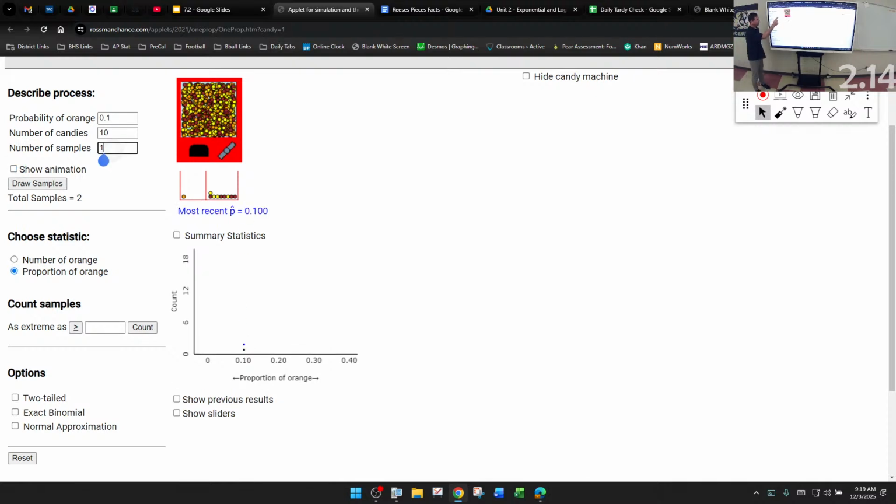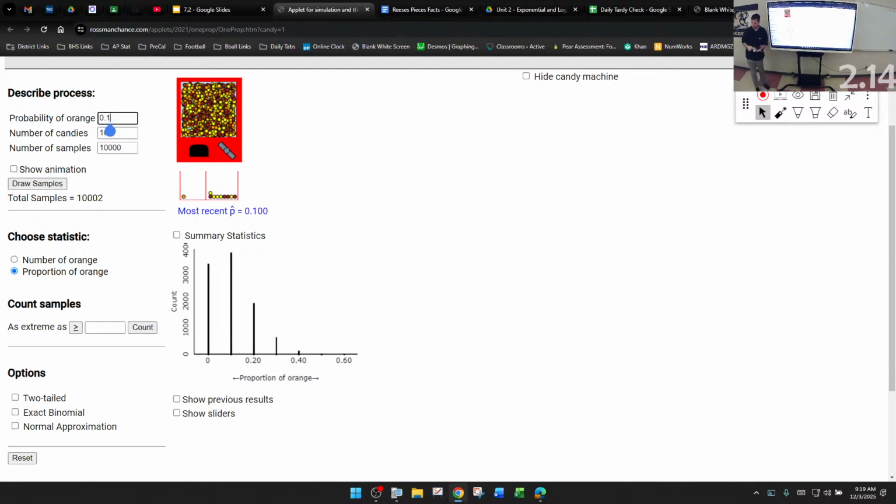Let's not do any more animation and let's do 1,000 of these. Uh-oh, I did 10,000. That's good. Skewed to the right. P was 0.1, and I took a sample of size 10. That means 0.1 is probably going to be the highest one, which it is. Amazing how that happened.